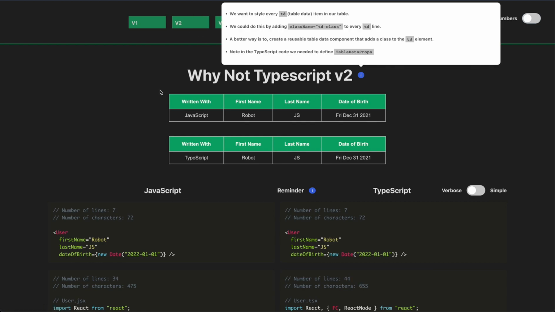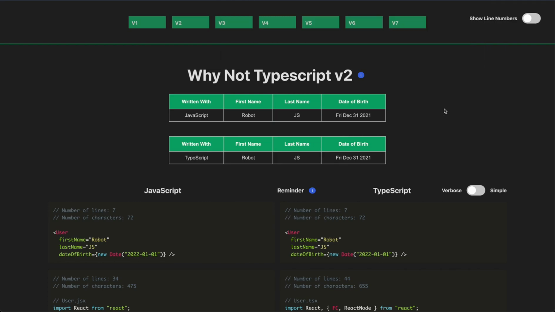So in version 2, we said, okay, we had our component from before, but now we want to style every TD, the table data item, in our table. We could do this by adding class name td-class to every TD line item. But a better way to do this would be to create a reusable table data component and add the class to that element in the component.